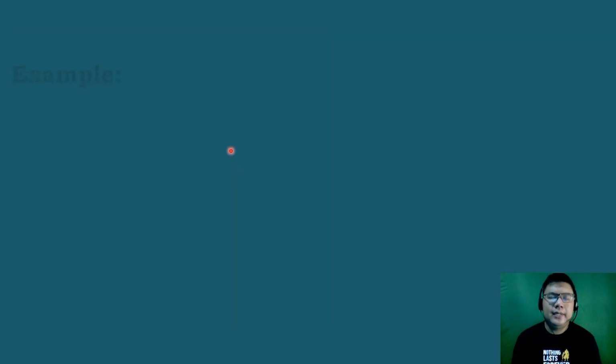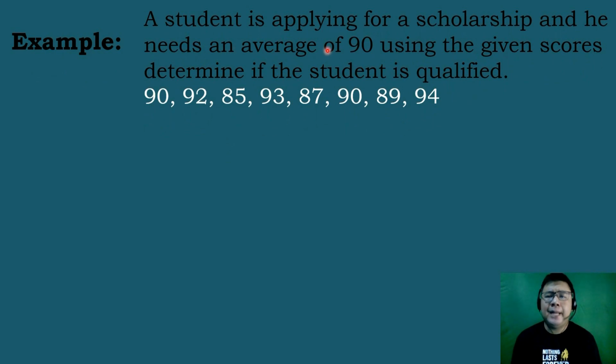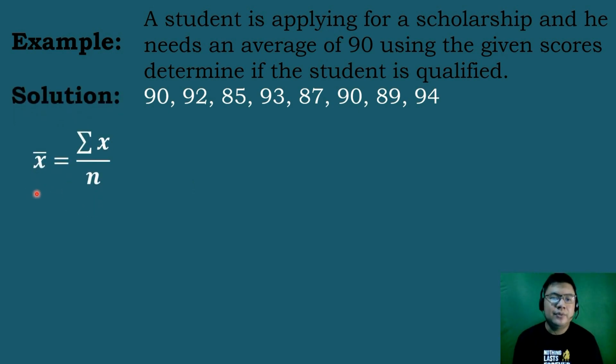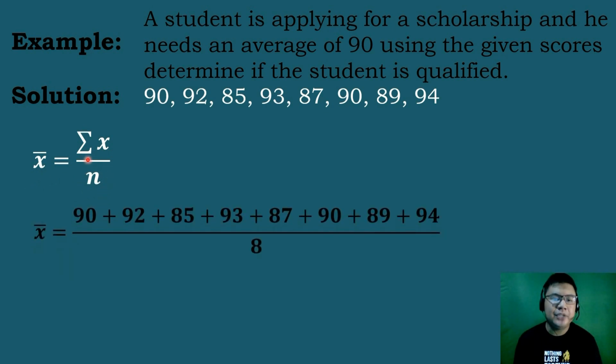Next example, a student is applying for a scholarship and he needs an average of 90. Using the given scores, determine if the student is qualified or not. The grades he had are 90, 92, 85, 93, 87, 90, 89, and 94. We will be using the formula of mean for the ungrouped data. So x bar is equal to summation of x all over n. Substituting the corresponding values, for summation of x we will just add all the numbers here, all over the total frequency. So we will count all the given data.